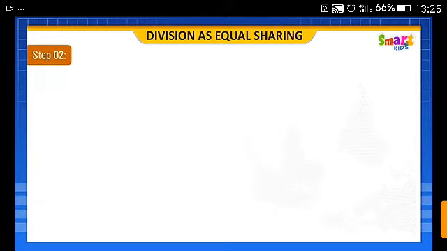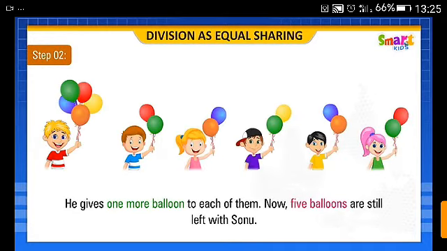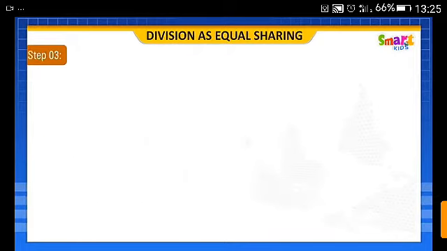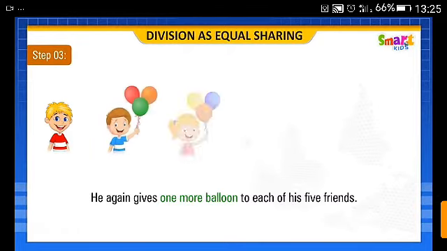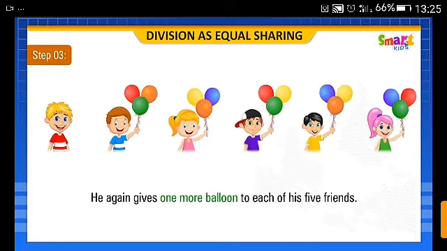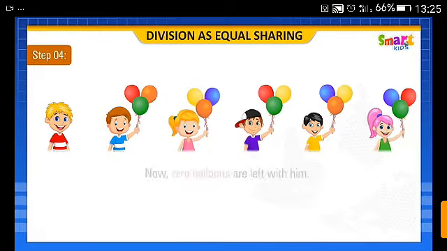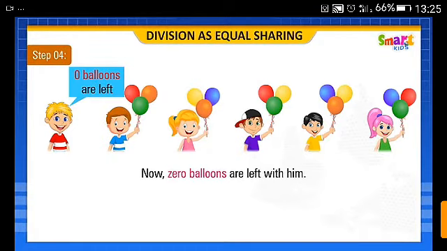Step 2: He gives 1 more balloon to each of them. Now 5 balloons are still left with Sonu. Step 3: He again gives 1 more balloon to each of his 5 friends. Step 4: Now 0 balloons are left with him.